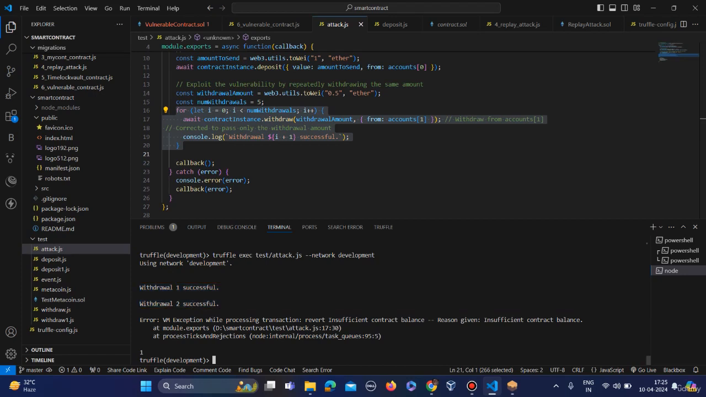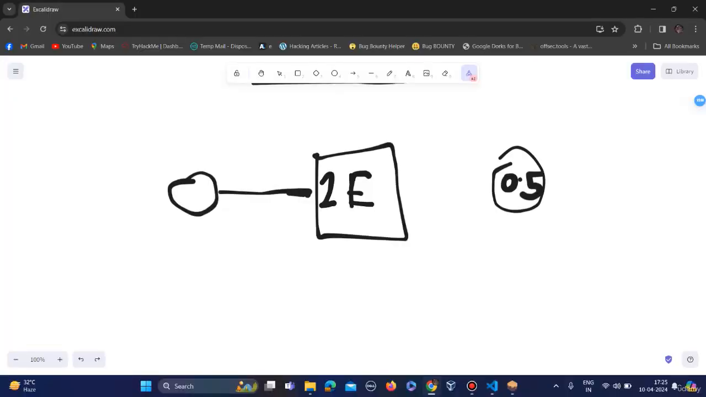Okay, so here you can see withdrawal 1 was successful, which was 0.5, then withdrawal 2 was successful, which was 0.5, and together it made 1 ether. So our contract had only 1 ether. So this is why it showed us the insufficient balance error. Okay, so this was all about the replay attack. I have shown you the practical. Now let's see the impact of this replay attack.